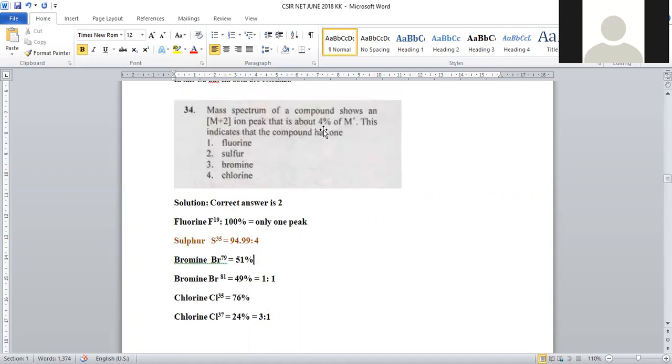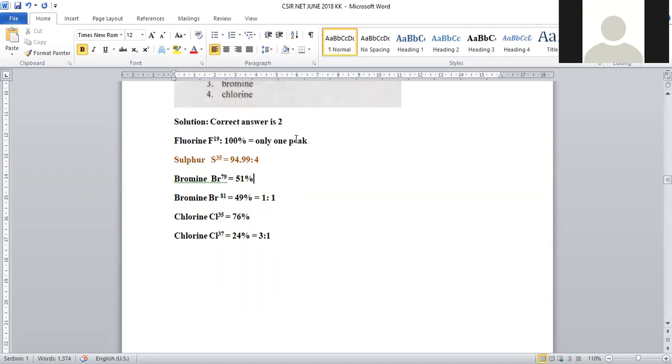So this is matching actually with the problem which is given here. And let us move on to another. Bromine 79 isotope, 51% abundance will be there. Bromine 81 isotope, 49% abundance will be there. Almost we can say peak intensity will be 1:1. So exactly equal proportions. 2 peaks will appear with equal intensity, right?